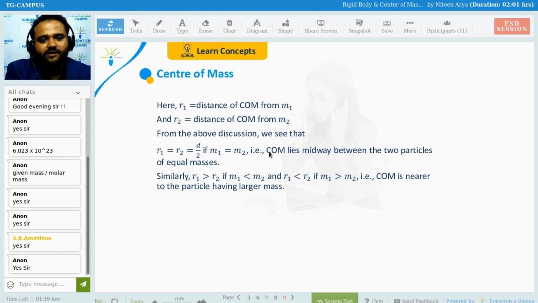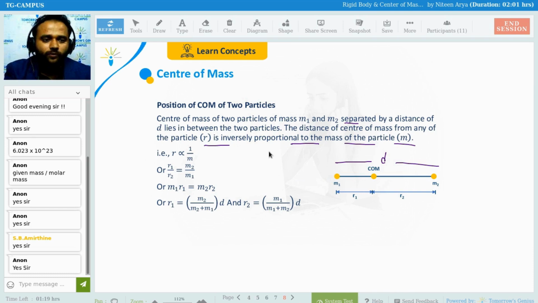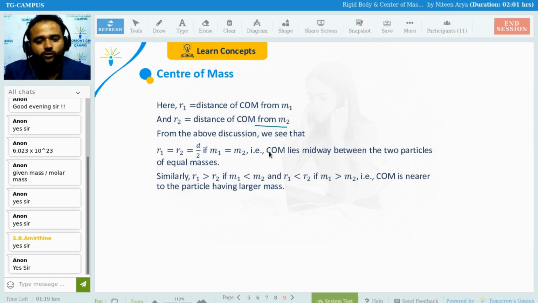Here r1 is the distance of center of mass from mass 1 and r2 is the distance of center of mass from mass 2. From the above discussion we see that r1 equals r2 equals d by 2, meaning if m1 and m2 are equal, then r1 and r2 are equal, and the center of mass is going to be in between. Center of mass lies midway between the two particles of equal masses.